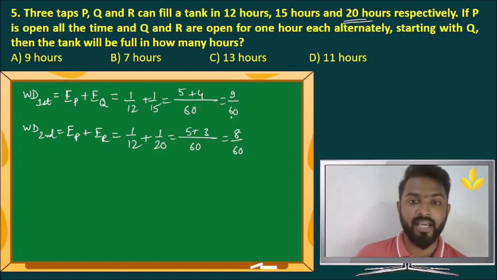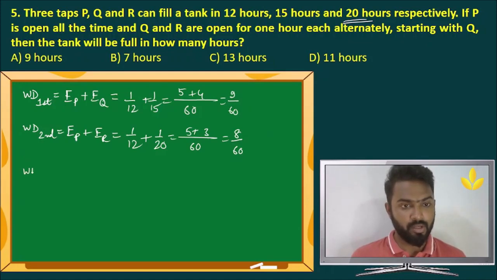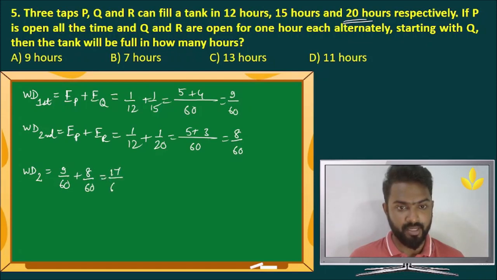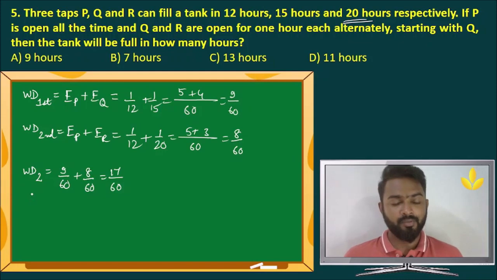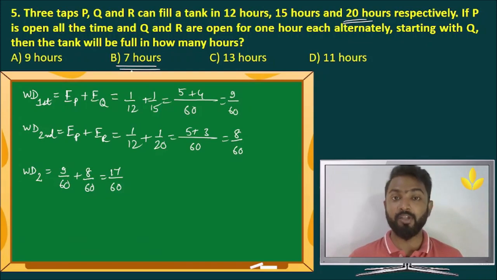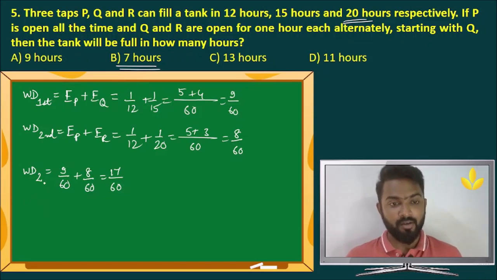See, the thing is, same denominator is always a blessing. Remember that. So keep the denominator same as much as possible. So let's find the work done in 2 hours. That is first hour plus second hour. That is 9 by 60 plus 8 by 60. That is equal to 17 by 60. This is work done in 2 hours. Now, over here, the smallest option is 7 hours. I'm telling you how to reduce your time. That means we have to at least go till 7 hours.